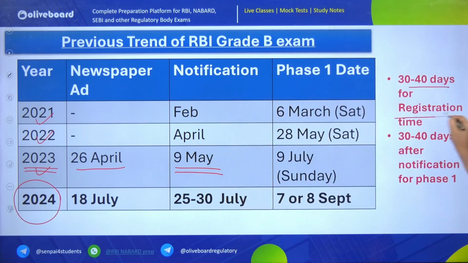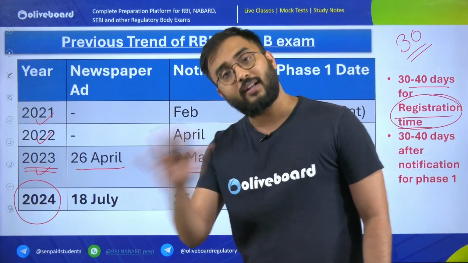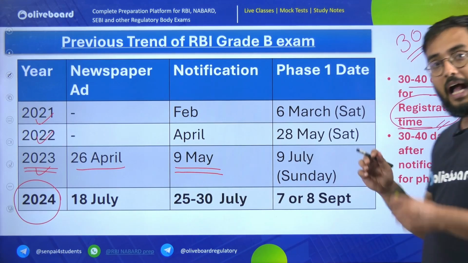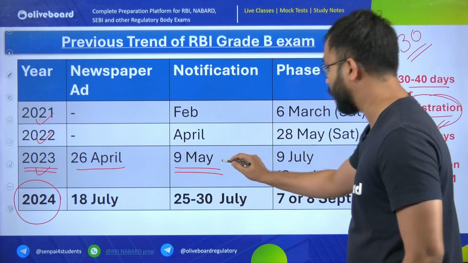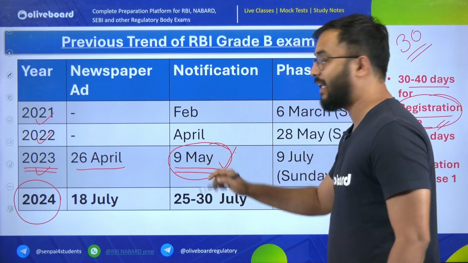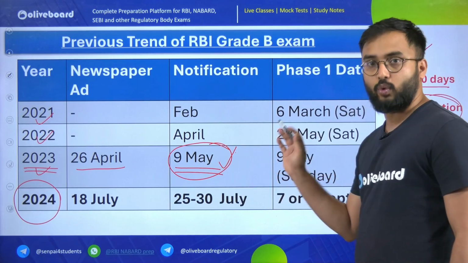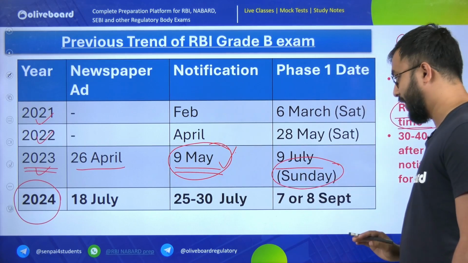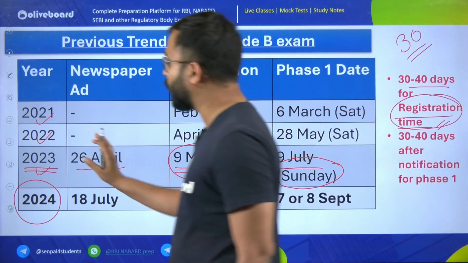to fill the application, that is registration time. You almost got 30 days. So 30 days you get on a minimum basis for all regulatory exams. It may be SEBI, it may be RBI. Then after this 30 days, as you have filled the application form, again you get 30 days for your phase 1 exam. So after 9th May you got 1 month to fill the application, and one more month after May, June, you got for the preparation, and then on 9th July, Sunday, your phase 1 exam date was there, and in August your phase 2 exam was there. This happened in the year of 2023.